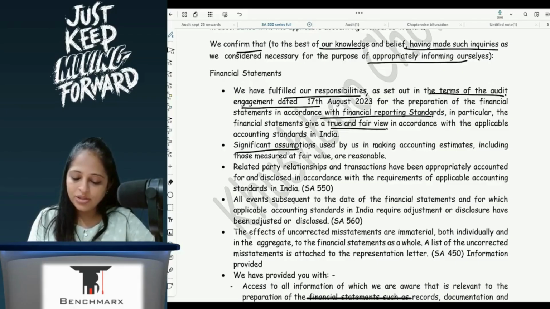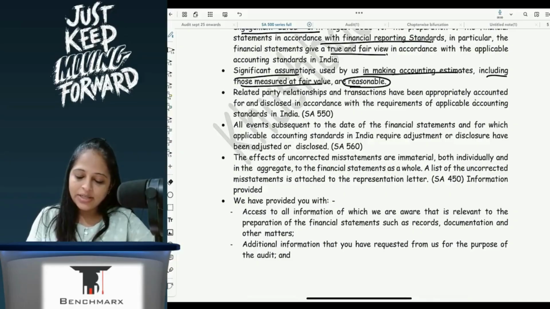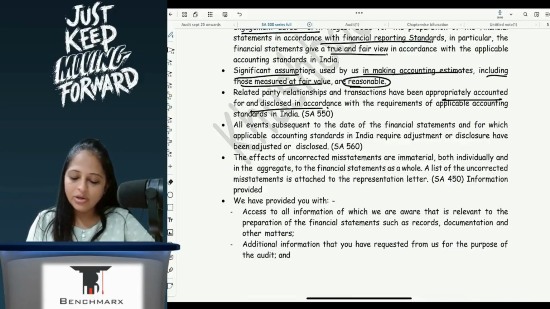Significant assumptions used by us in making accounting estimates, including those measured at fair value, are reasonable. Related party transactions have been appropriately accounted for and disclosed in accordance with applicable accounting standard. All events subsequent to date of financial statement and for which applicable accounting standard in India require adjustments have been adjusted or disclosed. Effect of uncorrected misstatements are immaterial both individually and in aggregate to FS as a whole.